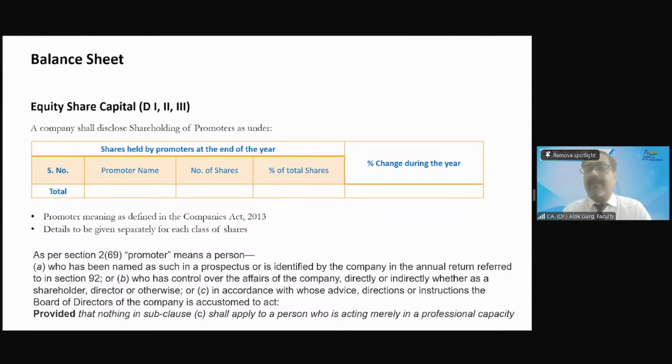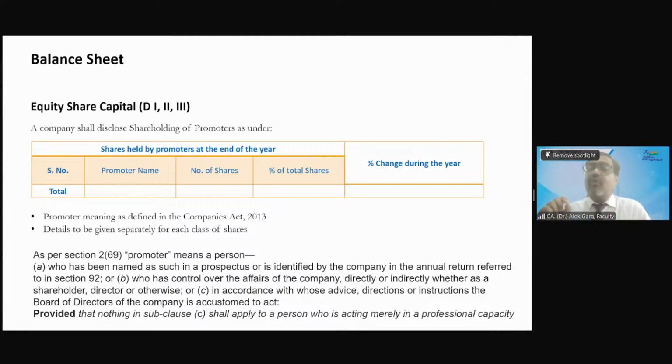Earlier, whenever there was a change in share capital of more than 5%, or for shareholders holding more than 5%, there was a requirement to disclose. But now, what new requirement came in? If there is a promoter shareholding, for example, the Ambani family has a holding in Reliance Industries Limited. They are the shareholder also, they are the promoter also, right?